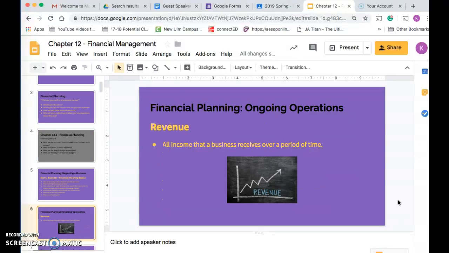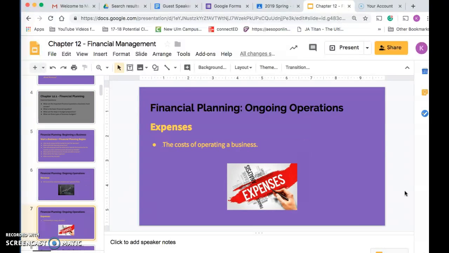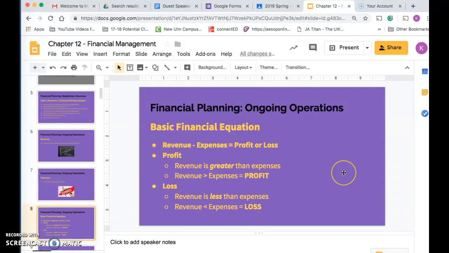Revenue. This is all income that a business receives over a period of time. So that's all the money that's coming into your business. Expenses. This is the cost of actually operating that business. The basic financial equation is going to be revenue minus expenses, and then that's going to lead to a profit or a loss.